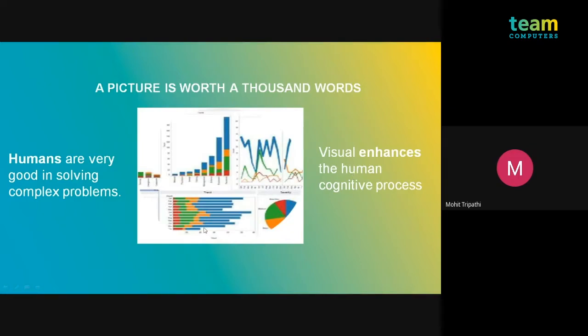So it enhances the human mind to think faster and make decisions faster. Suppose the data is in this form, so we can see here the red color or the green color. Suppose there are two regions responsible for low and high, so now we can clearly see that this category and this range is performing low, or this category is performing great.